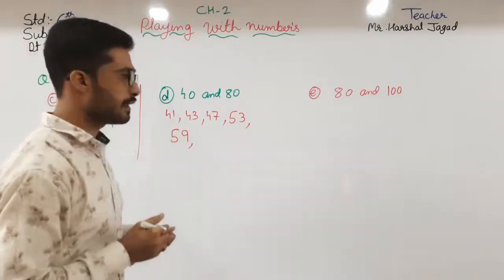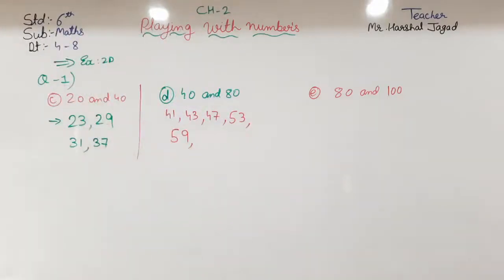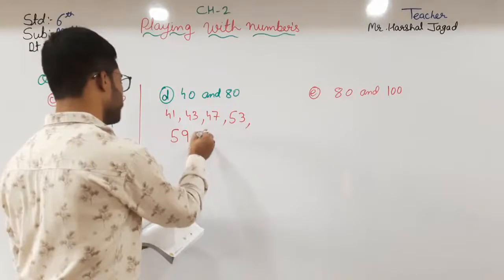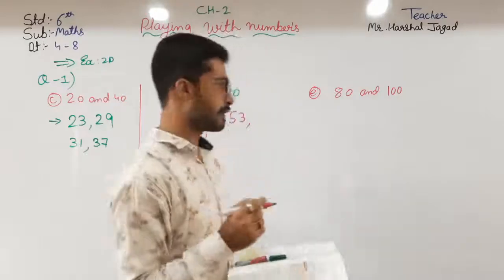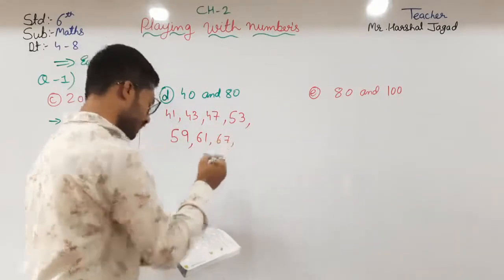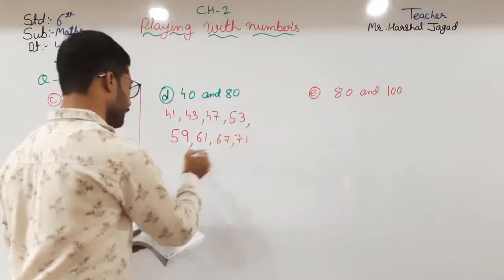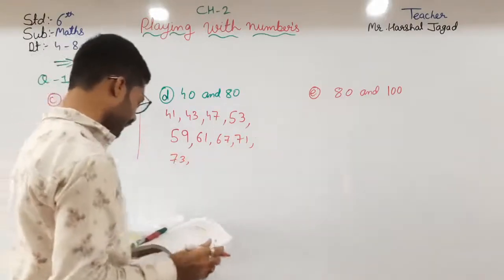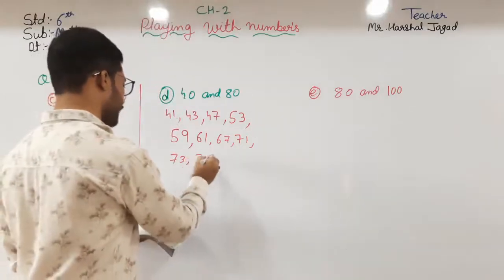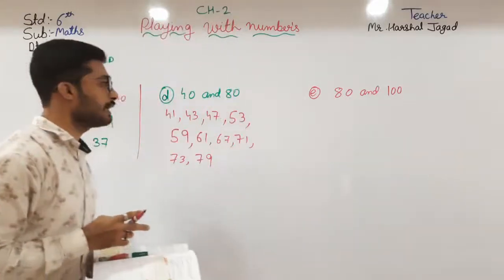Then 60, and 61, which is also a prime number, so we write 61. Then 62, 63, 64, 65, 66. Then 67. Then 68, 69, 70, 71. Then 72, 73, 74, 75, 76, 77, 78, 79. These are the prime numbers between 40 and 80.